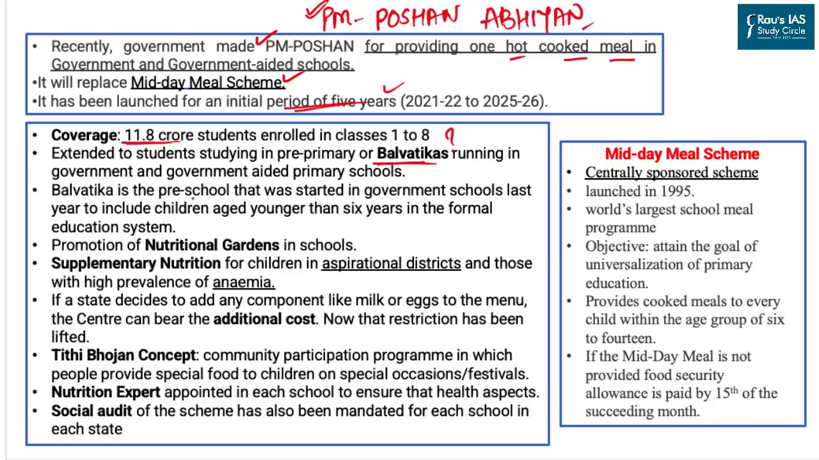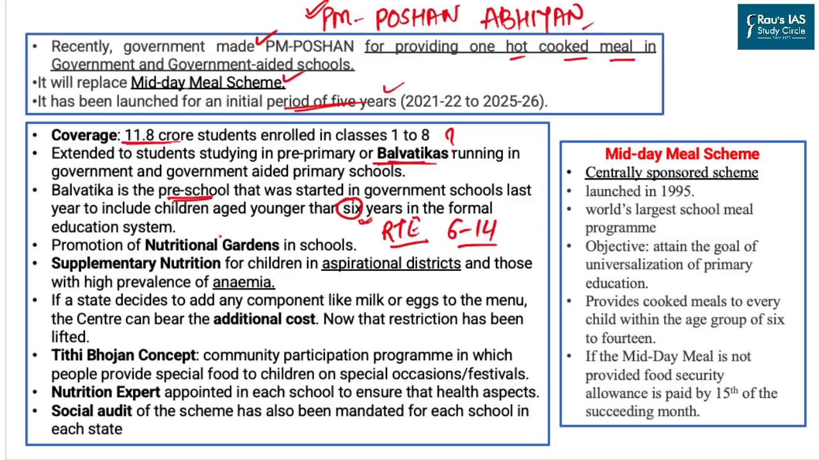Bal Vatika is nothing but a preschool that was started recently by the government and includes children who are under the age of 6 years. Why 6 years? Because this is the lowest threshold under right to education in the country. Right to education covers children between the age of 6 to 14. It does not cover children below the age of 6.